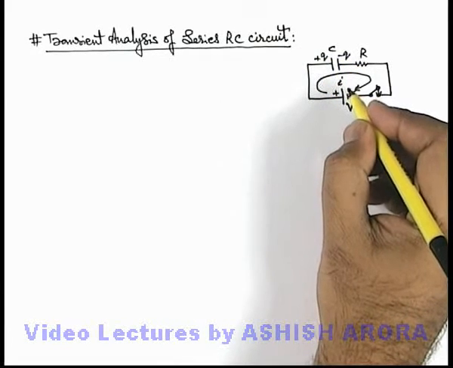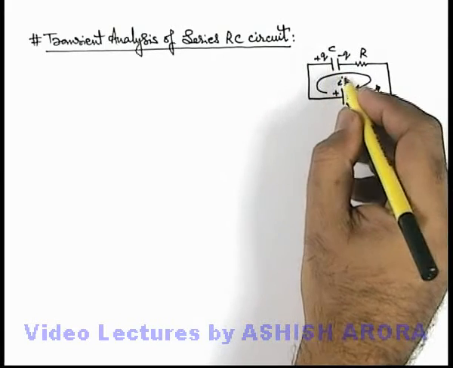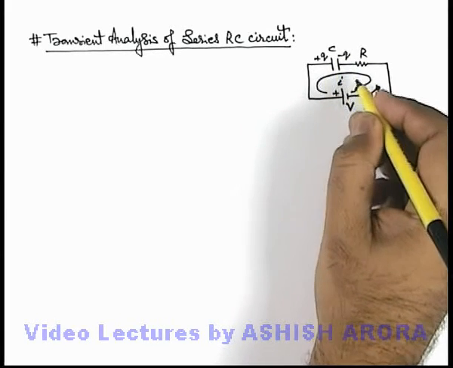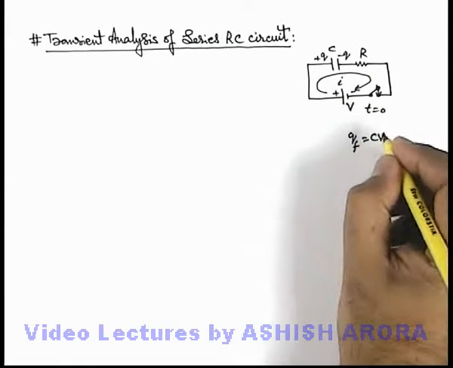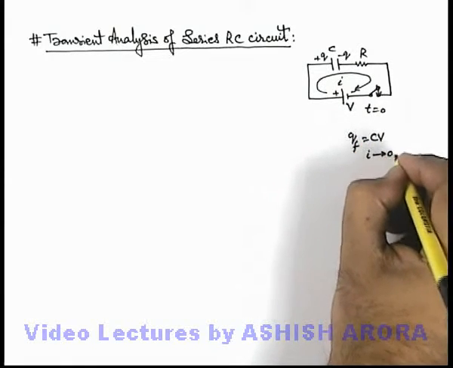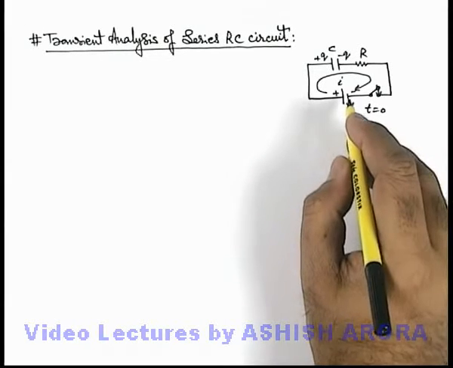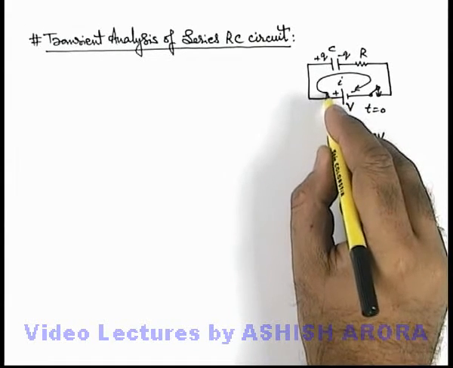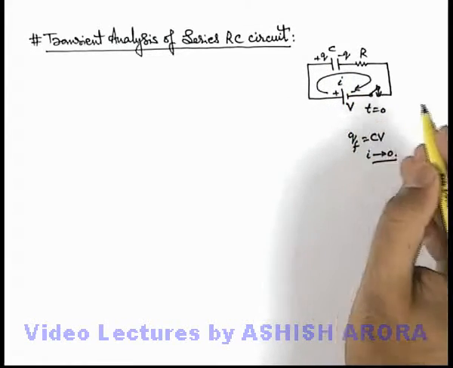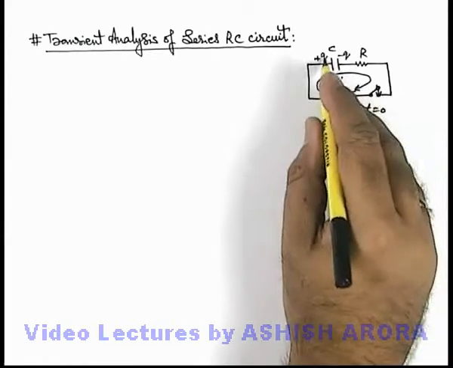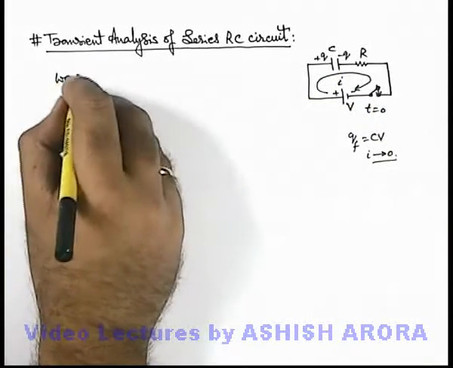the capacitor. And as the charge on capacitor increases, the current decreases, and finally when the charge on capacitor becomes CV, current in the circuit becomes 0. That already we have studied. Now here we are going to analyze the time variation of current and charge on the capacitor and in the circuit. Say at any time t the charge on capacitor is Q, and say we write